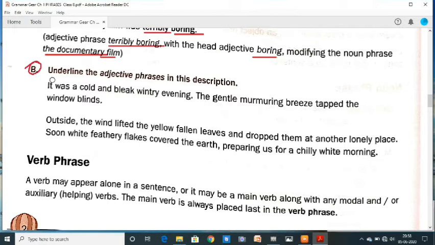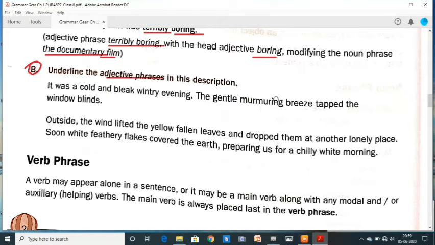Next question. Underline the adjective phrases in these descriptions. It was a cold and bleak wintry evening. Evening is a noun, and a cold and bleak wintry evening.